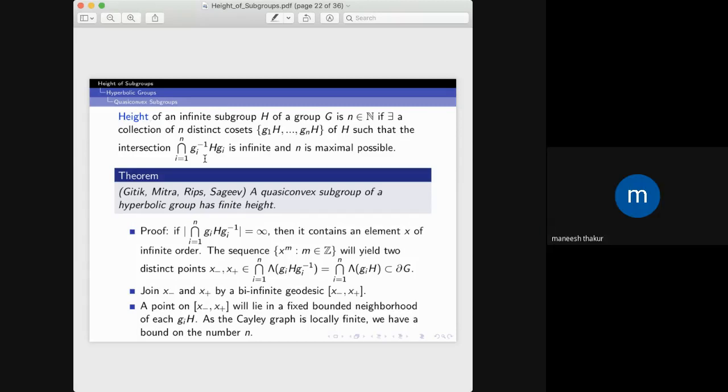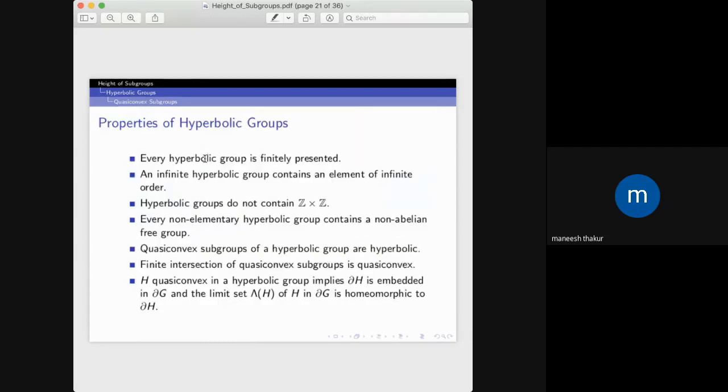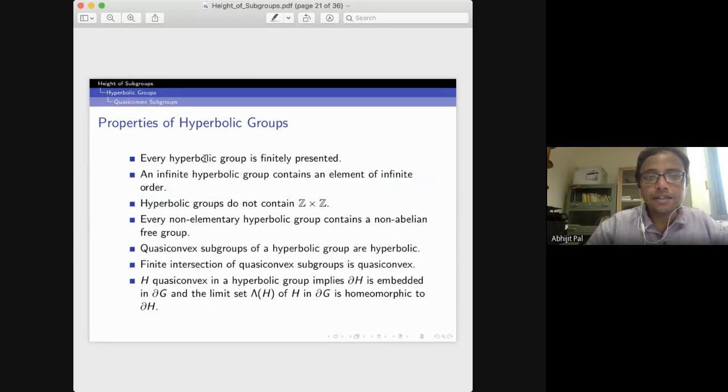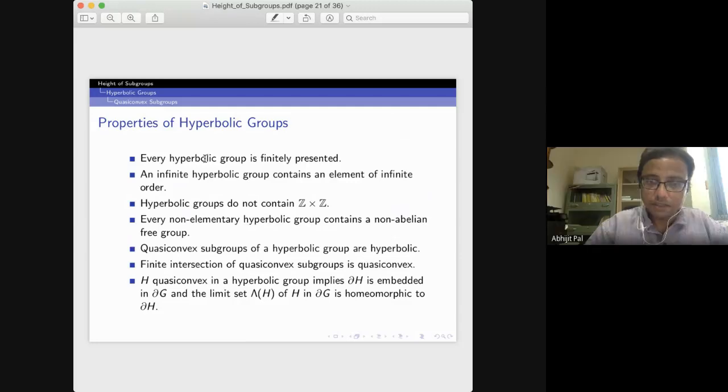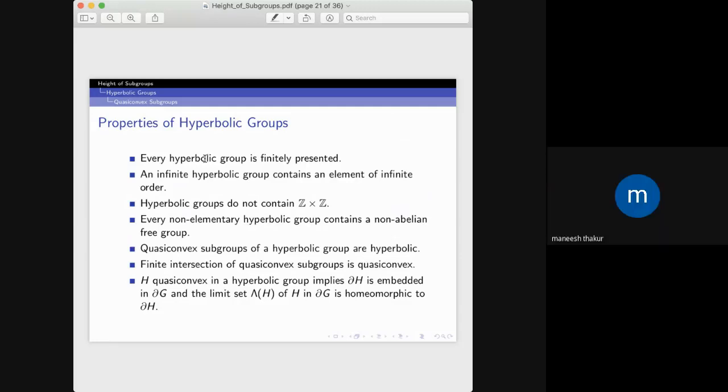May I ask a doubt? Yes. In the definition of quasi-convex subgroup, you just look at one orbit. Is this definition well defined if you take any other orbit? The point doesn't matter.